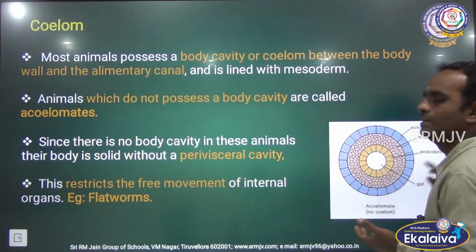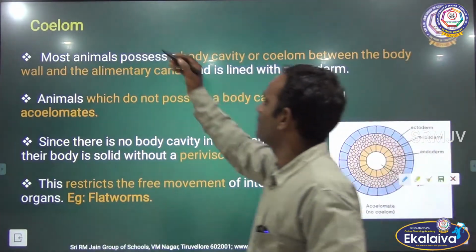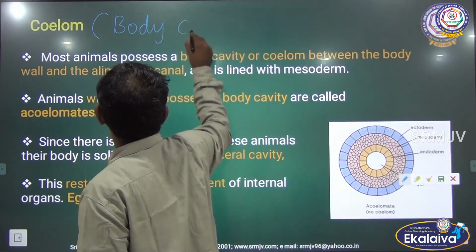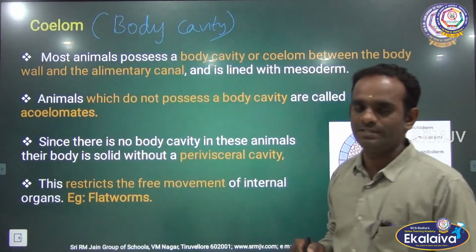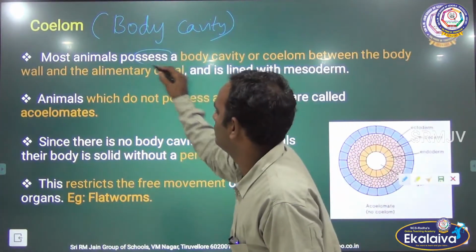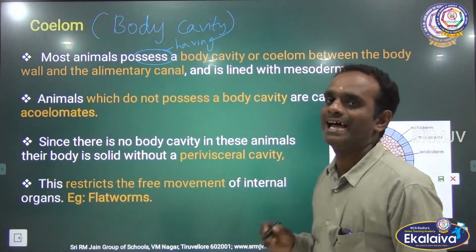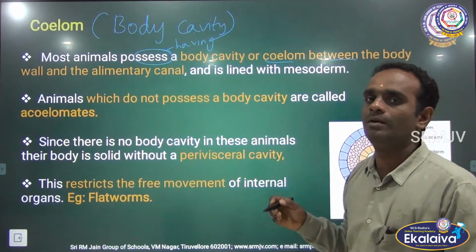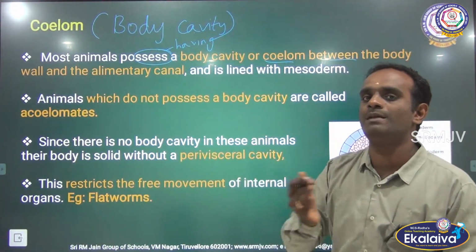The next one is coelom. The word coelom is nothing but body cavity. Clear, children? Coelom is nothing but body cavity. Most animals possess, the word possess is nothing but having. Most of the animals have a body cavity or coelom within the body wall. Body wall is nothing but layers: ectoderm, endoderm and mesoderm.